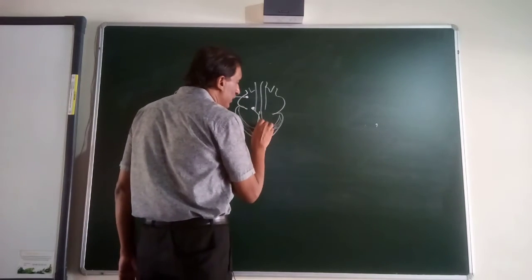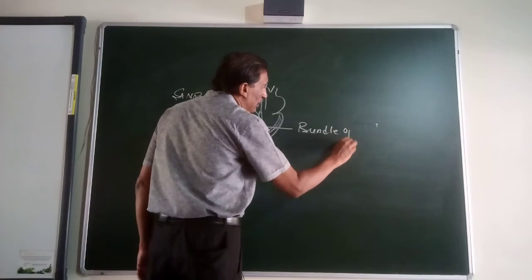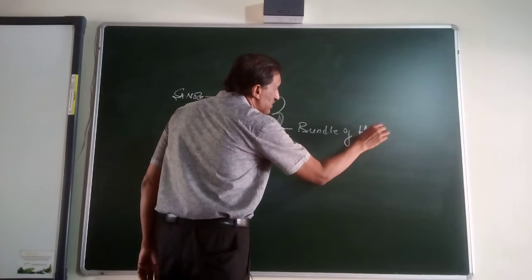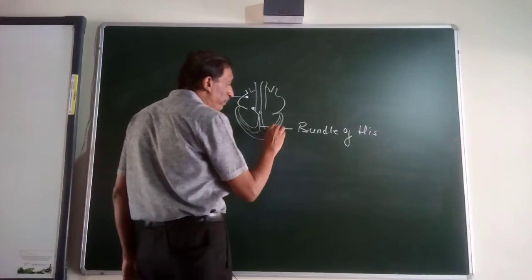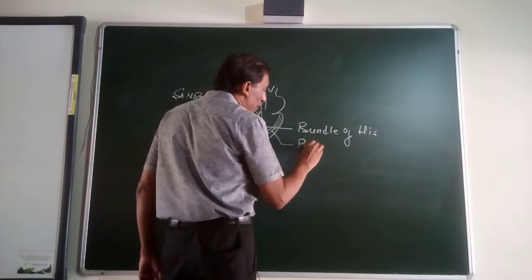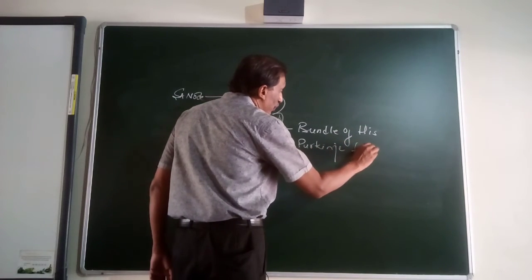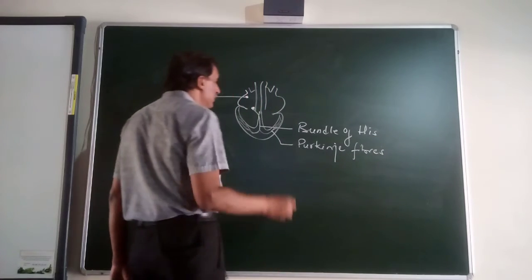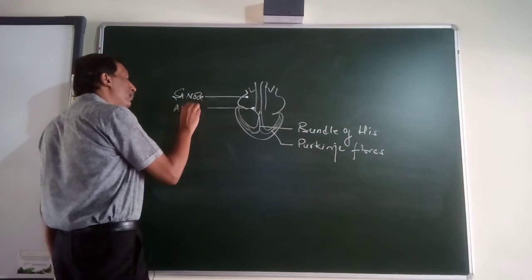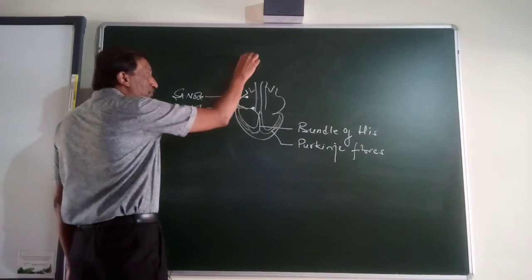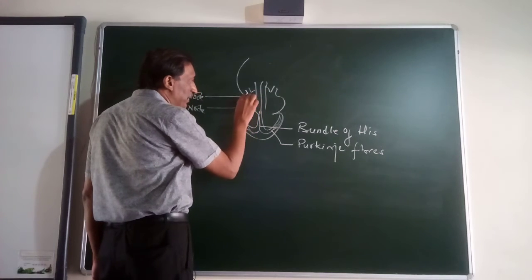Okay? Bundle of His is the name. Okay, and these are called Purkinje fibers, P-U-R-K-I-N-J-E. Purkinje fibers. This is the AV node. The information comes from the brain here, then from here it goes to all the parts.